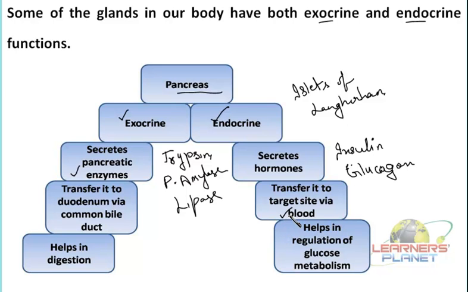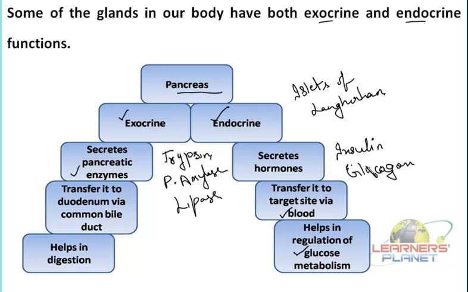It is not necessary that it can function over there only, isn't it? The point is that at the target site the metabolism has to take place, and that is regulated by these particular hormones. So how is it carried to that target site? It is via blood. And this is the reason why we are calling it an endocrine gland. Now whether it is insulin or glucagon, each is helping in the metabolism of glucose or carbohydrates. Are they functioning in the same manner?